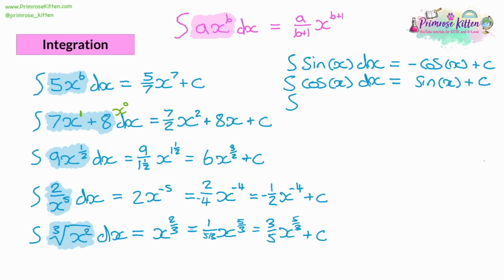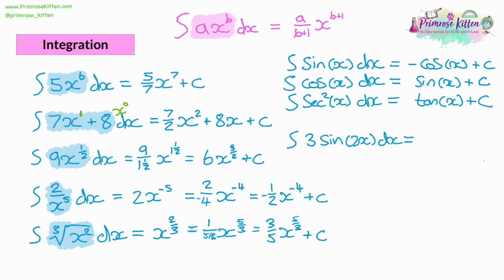There's also a version of this for tan. Now we call this sec squared. And if you see that, it's just a kind of version of tan, and it will integrate to give you tan. Another thing to think about is we can have coefficients come to the front like in the other examples. So let's say we are integrating 3 sine 2x dx. Now, the number on the x actually comes out like the powers do in the other examples. So this will give us 3/2, sine goes to cos, and it'll be a negative cos. And then the number in the bracket is going to stay the same. So it'll still be 2x. And then that also will be plus c.